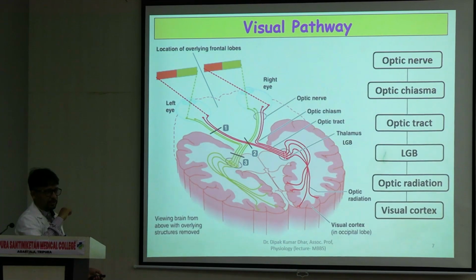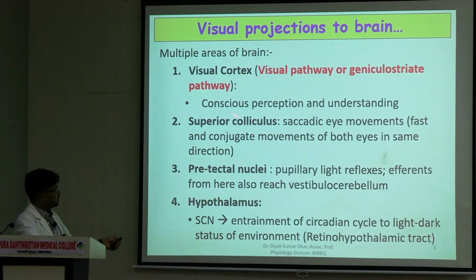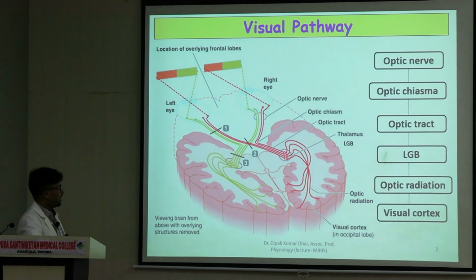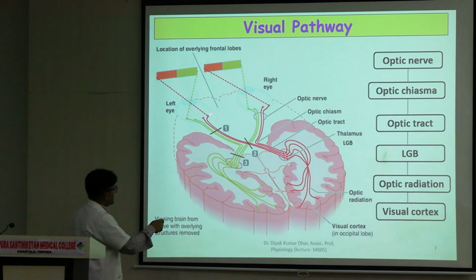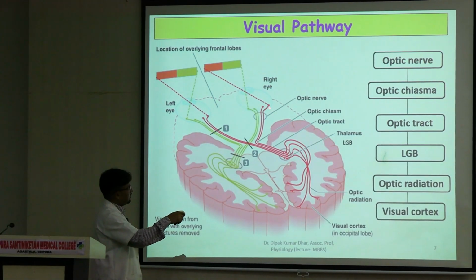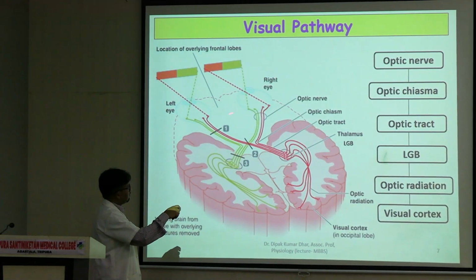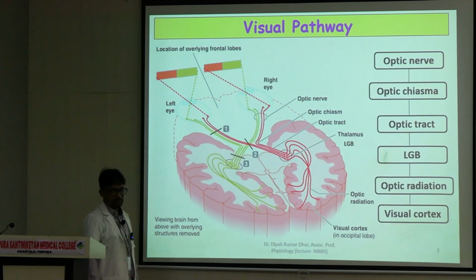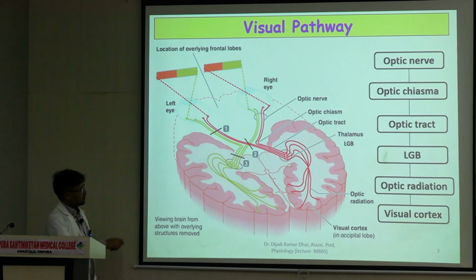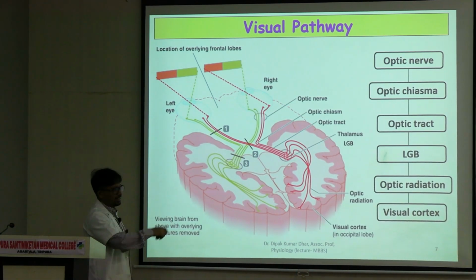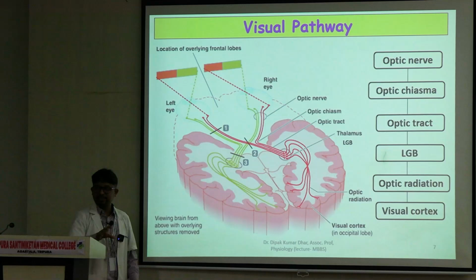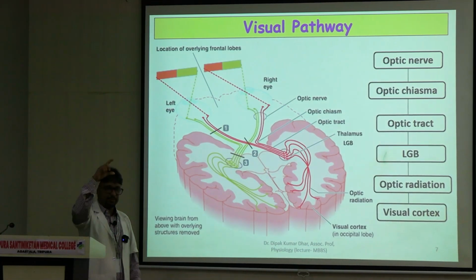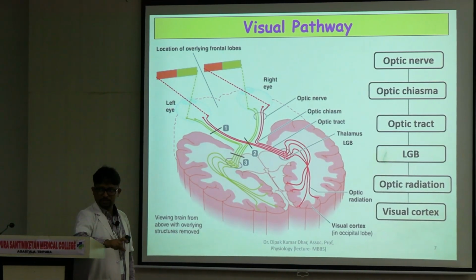Now this is a diagrammatic representation of the first one, the visual pathway. So let's see what happens here. So this is the retina, right, that you can see. Retina में left half is, you can see the green color is present, and the right half of both the eyes it is shown by the red color. So from the retina, the ganglion cells are the output cells of the retina. So initially light falls on the receptor, फिर bipolar cell, then ganglion cells.